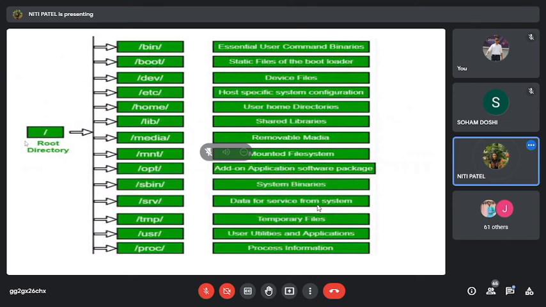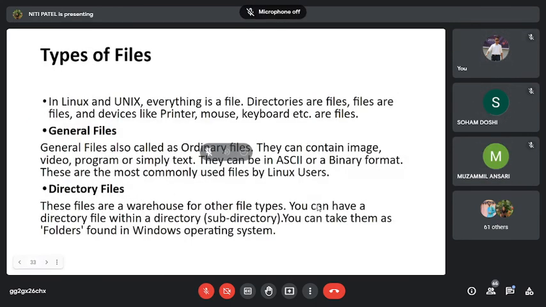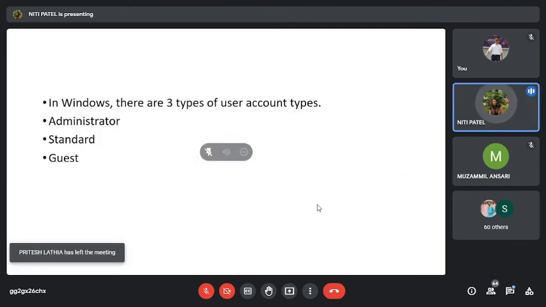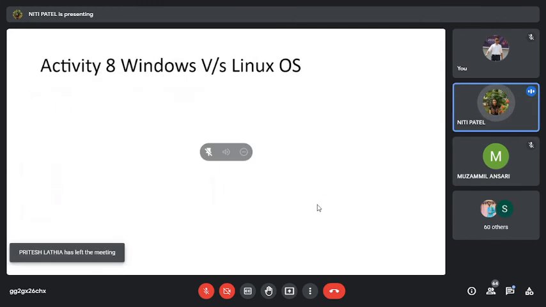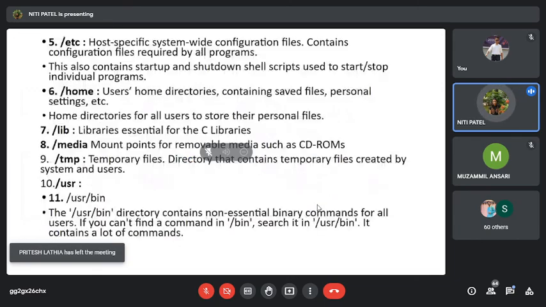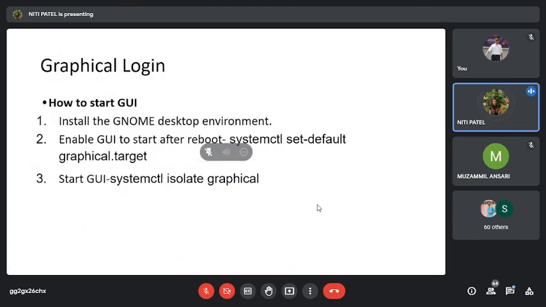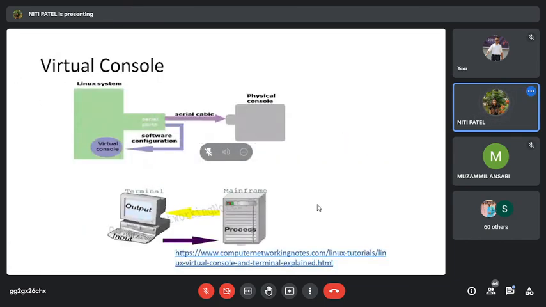Okay? Now, we have already completed directory structure. Yes or no? Yes, ma'am. Okay, so we are left with types of files, difference in Windows and Linux, and one small topic, virtual console. Okay, we'll finish this tomorrow. Tomorrow nahi, kabhi hai lecture Monday. Okay?